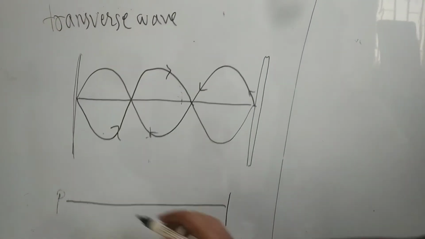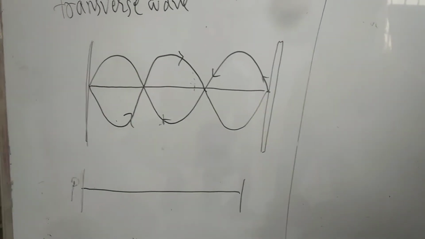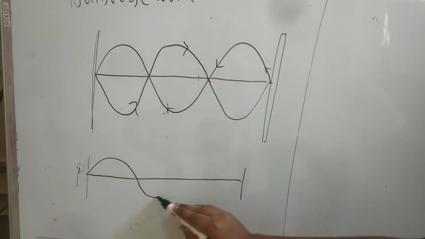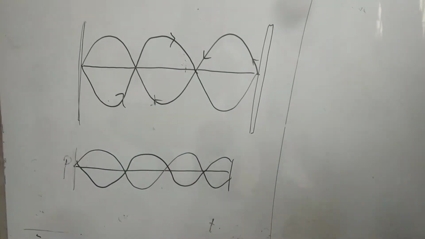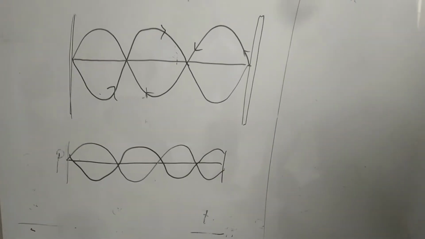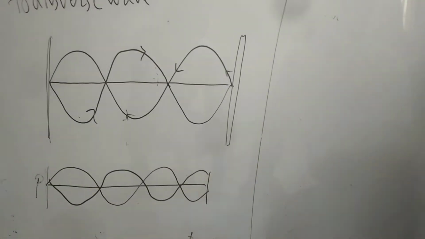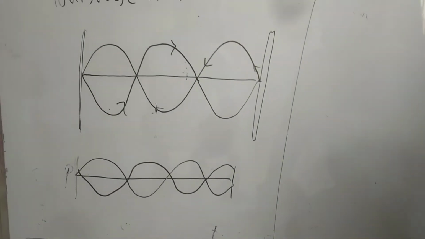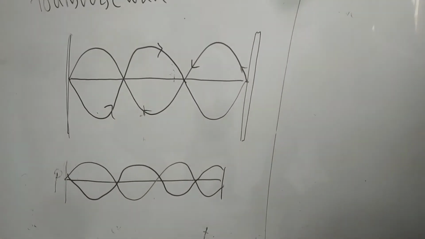A simple example, you already know where the stationary waves are formed. You have already seen many musical instruments where we are using the string, like guitar, sitar. In that case, you can see the string. When you are plucking the string, the waves are created in this manner. That's why we can hear a different note or different sound of vibration. And due to that, we are getting different combinations also. It depends on the thickness of the wire, and on where we are plucking. Plucking the wire in a musical instrument is the best example of